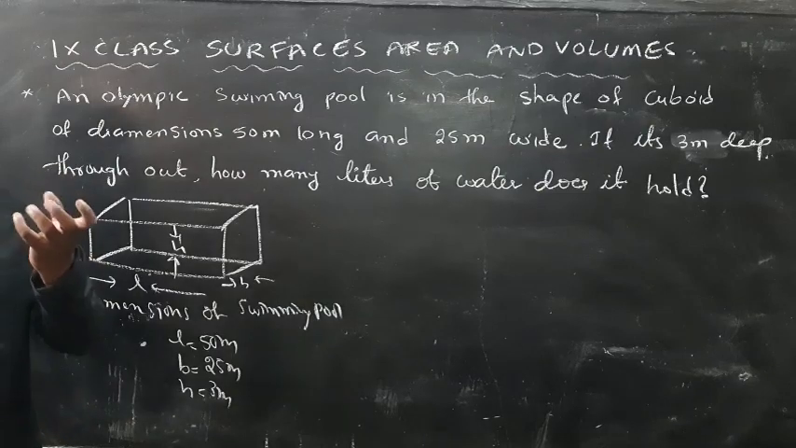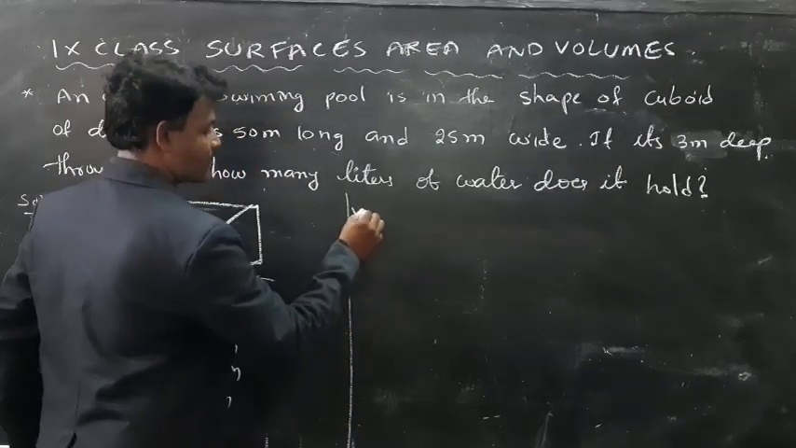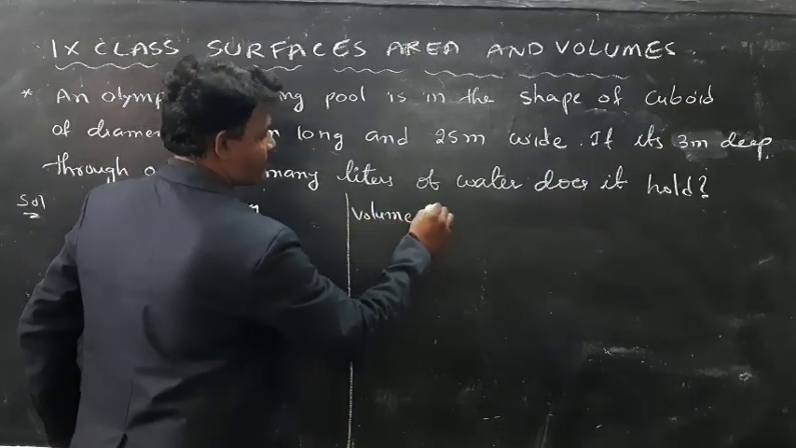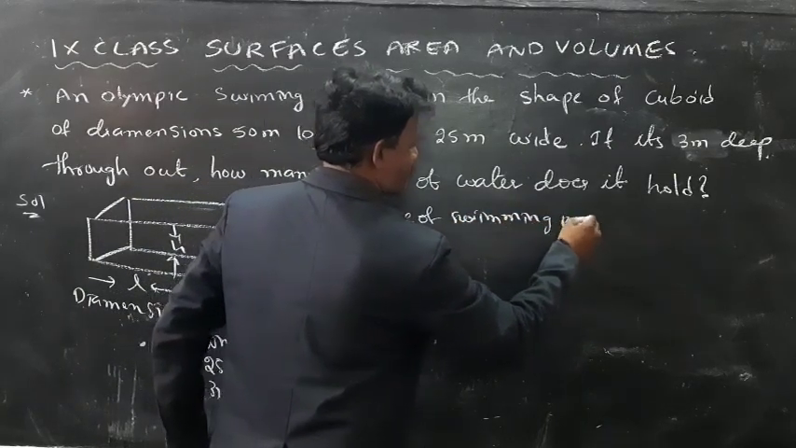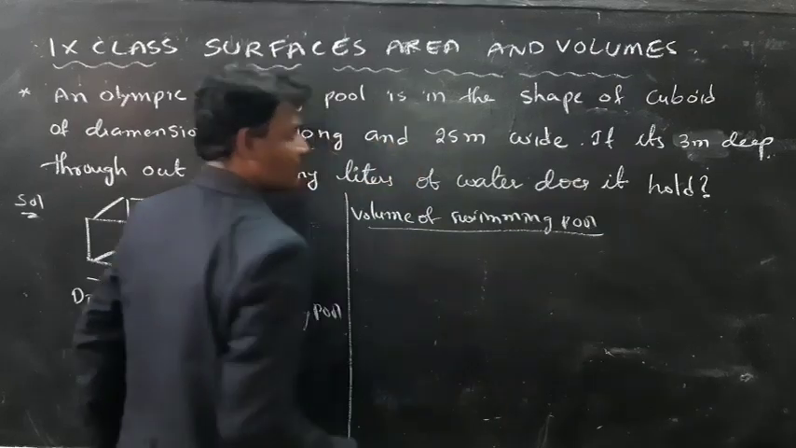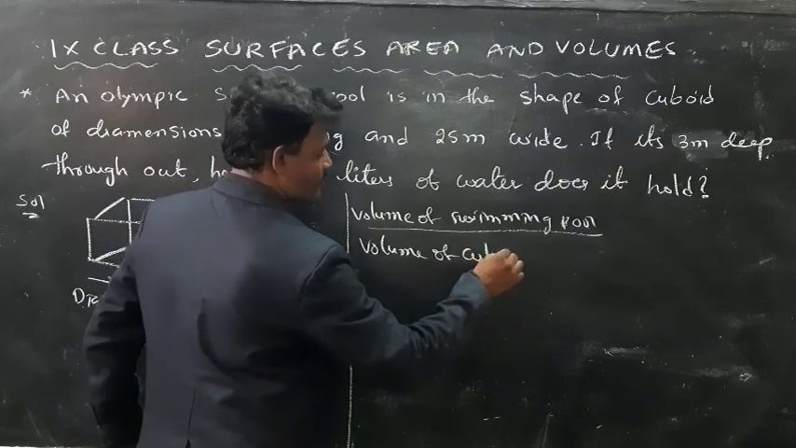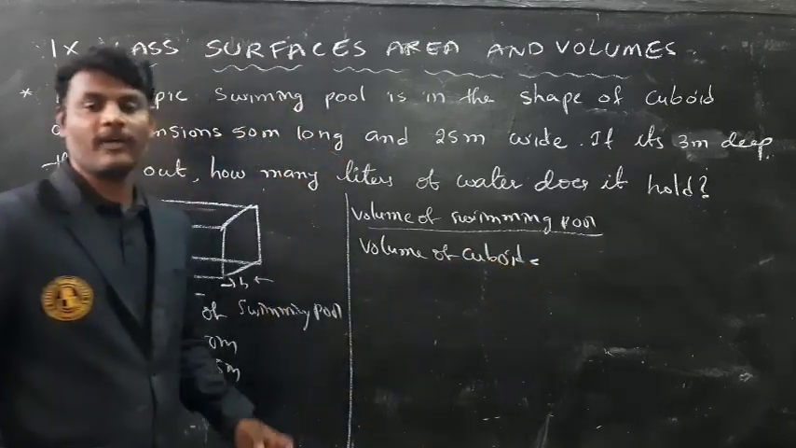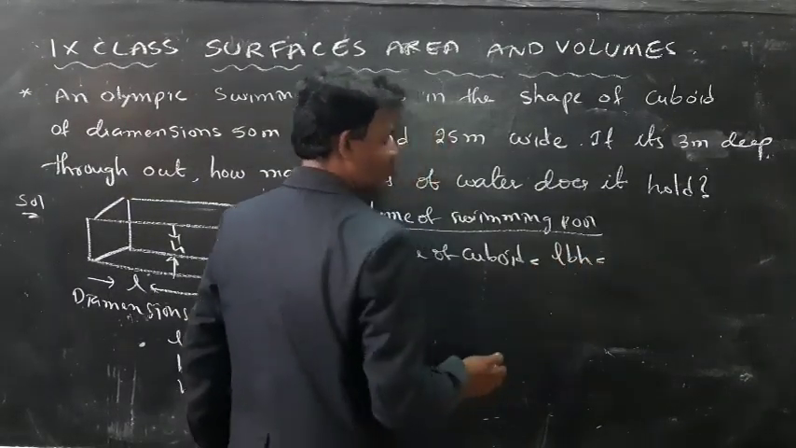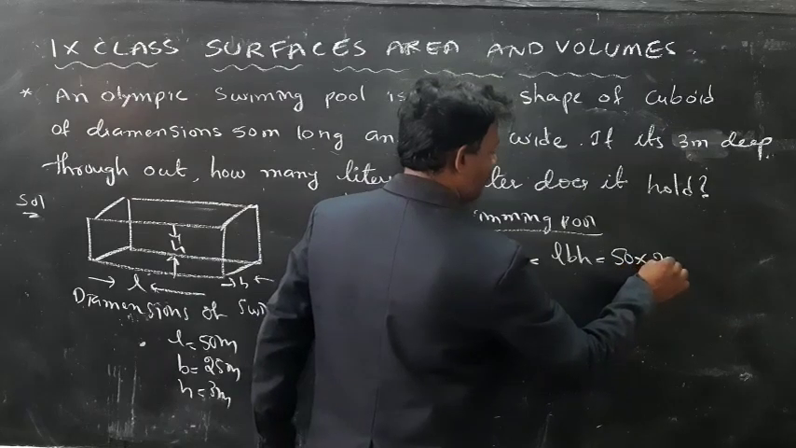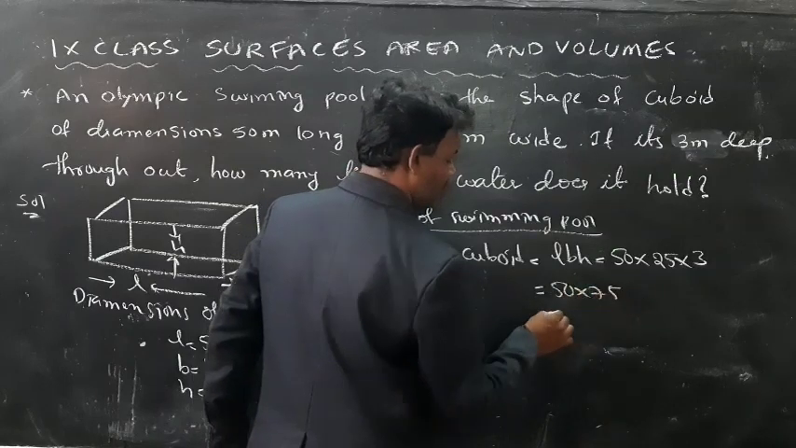Now you have to find the volume of the cuboid, meaning the volume of the swimming pool. Volume of the swimming pool is nothing but volume of the cuboid. What is the formula to find the volume of a cuboid? L B H, length into breadth into height. What is the length here? 50, and breadth is 25 into 3. It means 50 into 75 is equal to